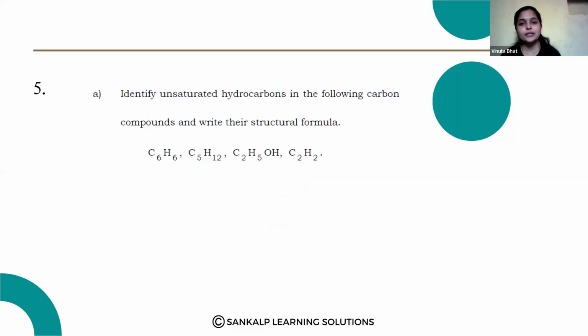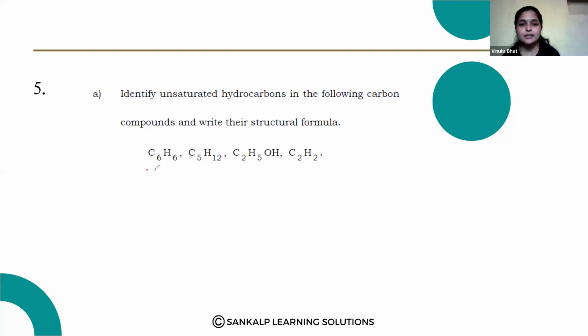Identify the unsaturated hydrocarbons in the following carbon compounds and write their structural formula. Unsaturated hydrocarbons. Here, saturated hydrocarbons have single bonds in between the carbon atoms, but unsaturated hydrocarbons have double or triple bonds, at least one double bond or triple bond in between the hydrocarbons.